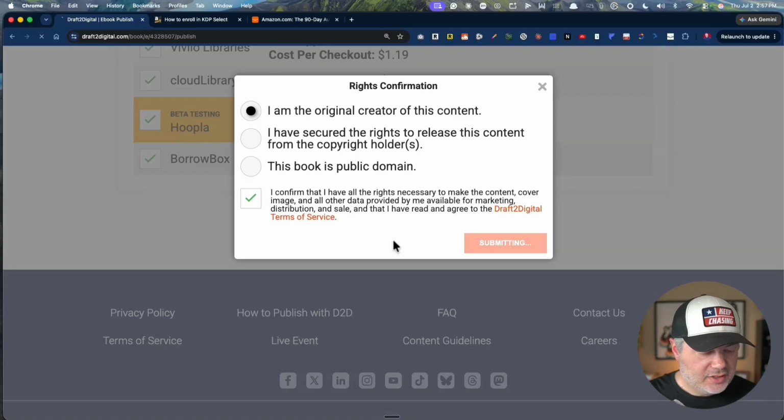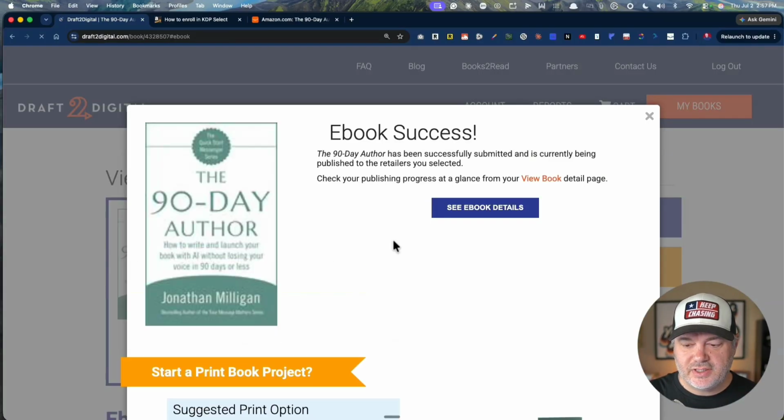You're done. So as you can see, this doesn't require a lot of energy and effort. The hardest part was getting the keywords and the categories, which I used AI to help me pick. And you could literally in 10 minutes or less have your book up and ready. It'll take a little while for them to get distributed. That's what they do on their end.